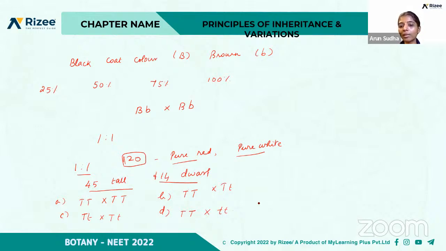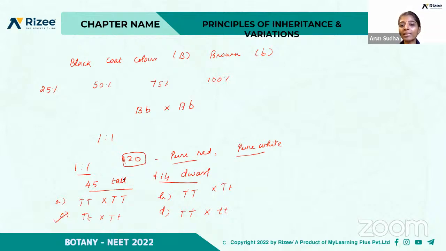But if you take this D, what will happen? Here also, you write and see. One combination, everything will be tall. So which will be the right? You are getting the dwarf plants also. Yes. Now you are able to get it right. So D is not the right. So the correct option is C.